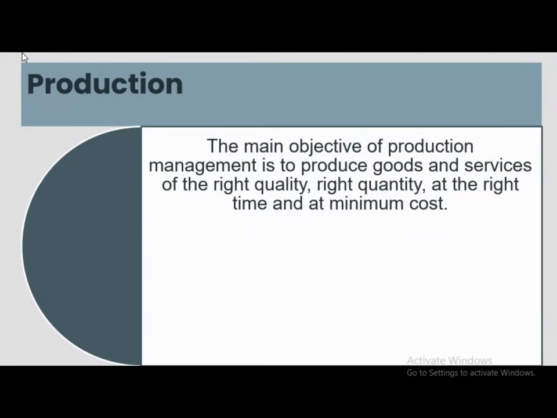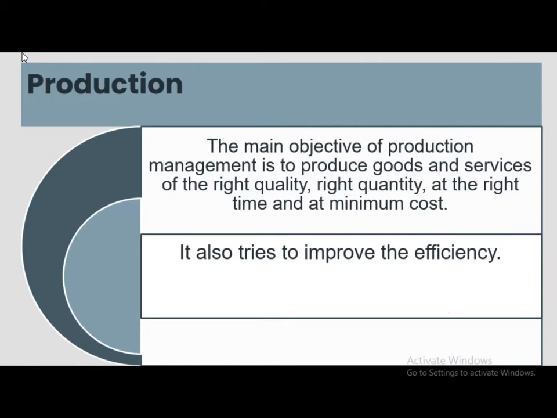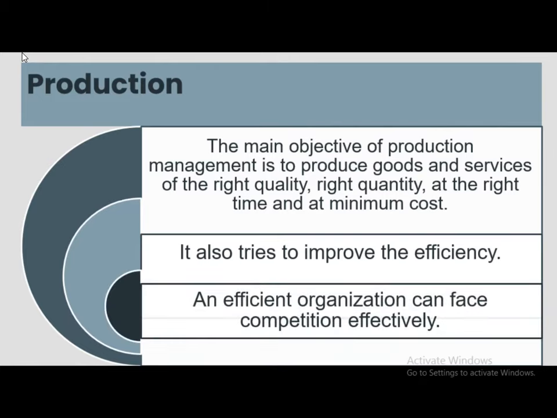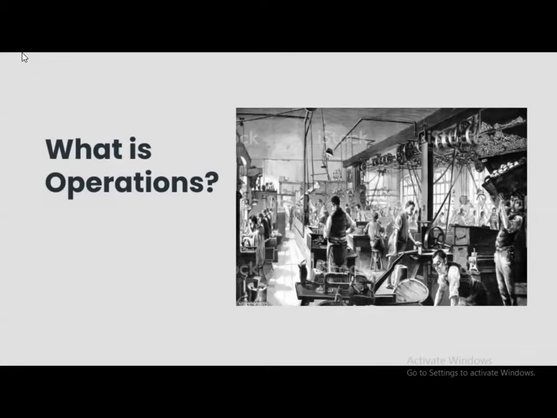We will continue with the production. The main objective of production management is to produce goods and services of right quality, right quantity, at the right time and at minimum possible cost. It also tries to improve efficiency. An efficient organization can face competition effectively. So this was about production.